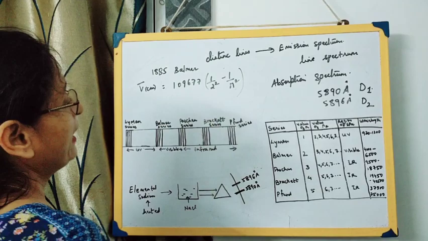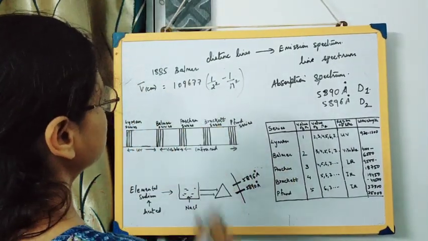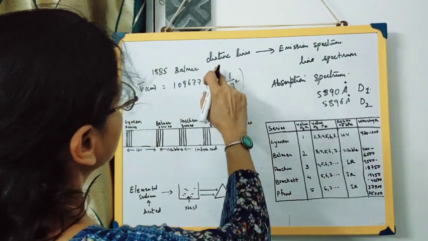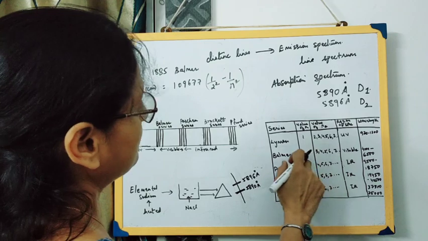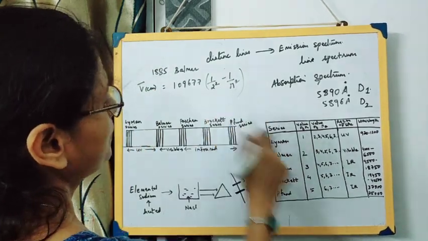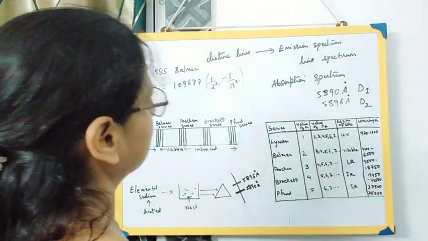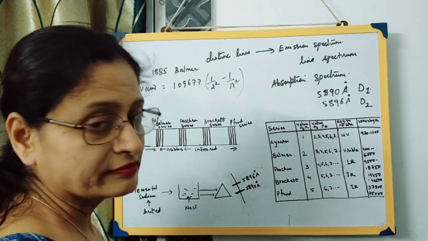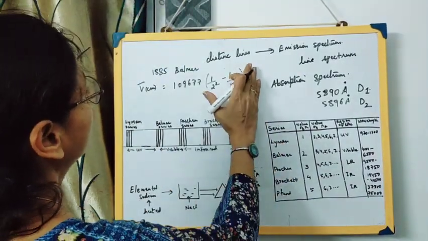Here 109677 is a constant, and 2 square means the electron of hydrogen was in the Balmer series according to him, and n can be 3, 4, 5, 6, 7. But there were certain defects, and later on it was Rydberg who found out